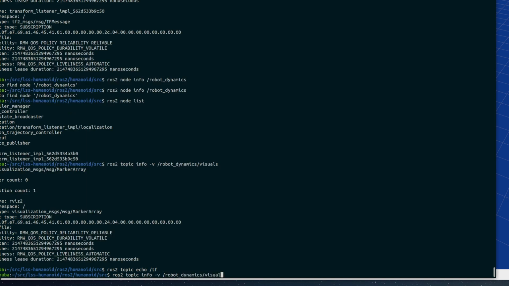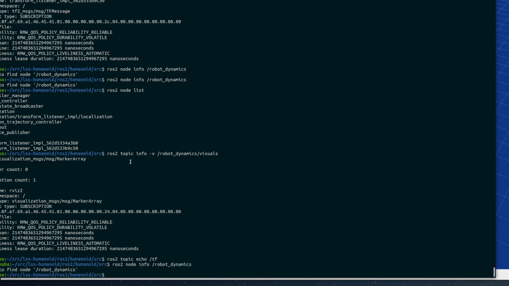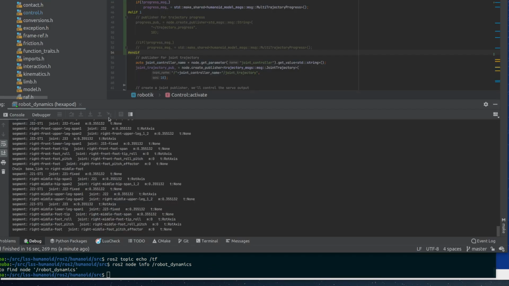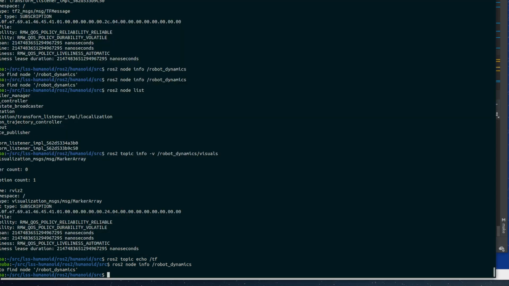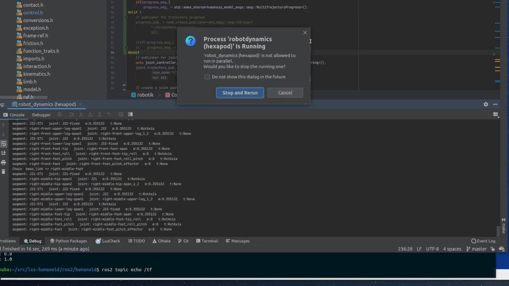All right, so let's look at node info on robot dynamics again. It's saying unable to find node, but the node is running. So let's do it again. All right, so no data on ros2 topic there. Let's just restart the node.